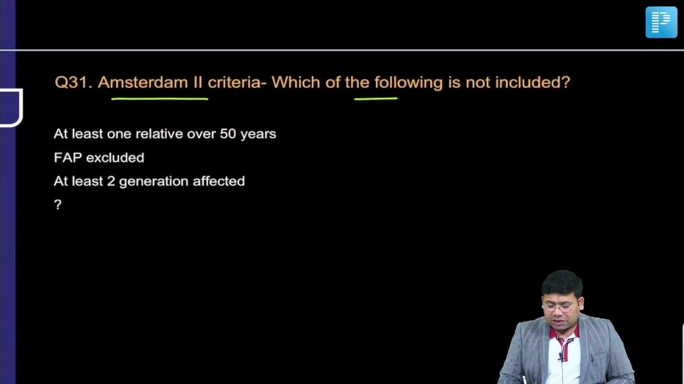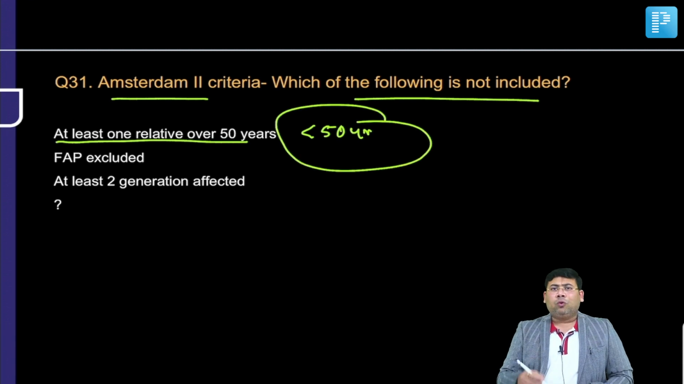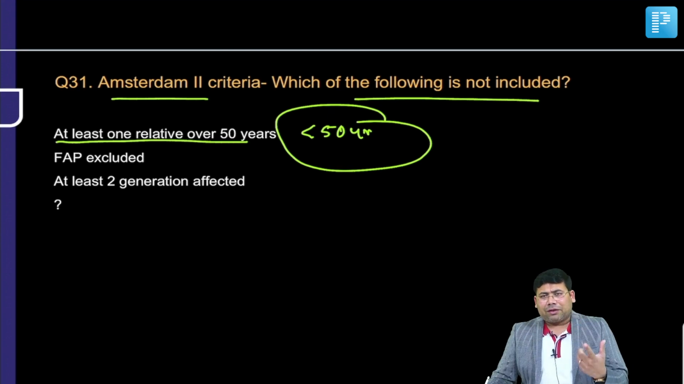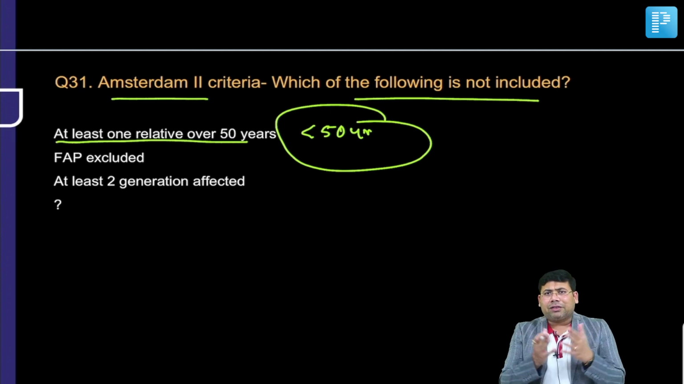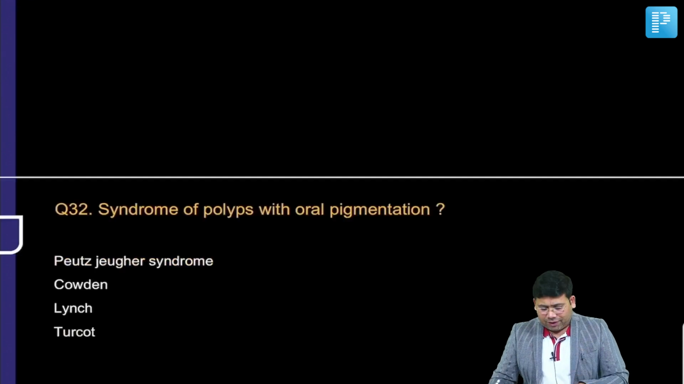Amsterdam criteria, which is not included. Remember, at least one relative should be detected with cancer less than 50 years. Two successive generations should be involved. Three relatives should be involved. So remember that 1, 2, 3: at least one cancer before 50, two successive generations, and three individuals of the family should be involved. At least two of them should be first degree relatives.